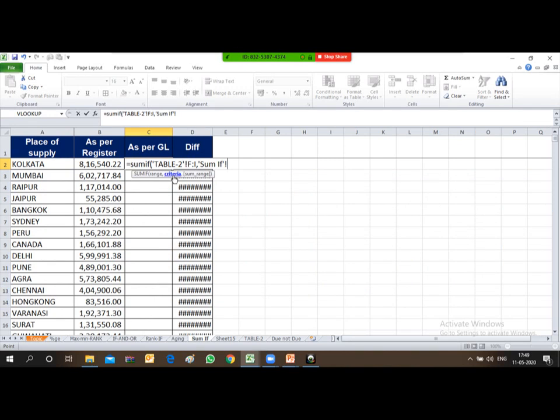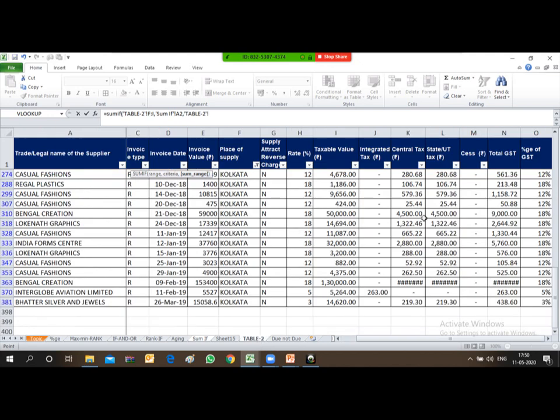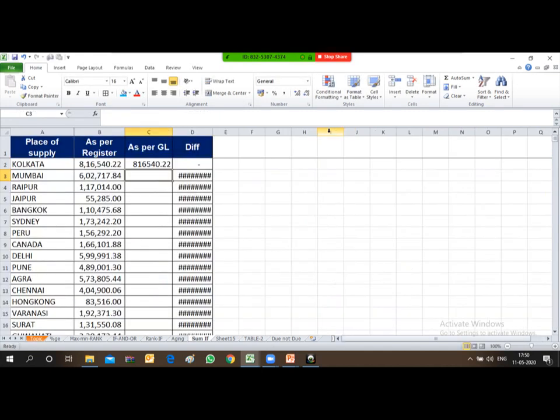The criteria is the location, so I will click on the location. After clicking on location, I will put comma. After putting comma, the formula requires the sum range. The sum range is the taxable value column. So I select this taxable value column and then close the bracket. After closing it, press enter.